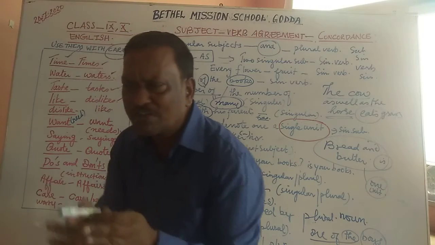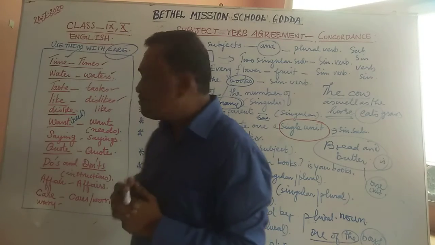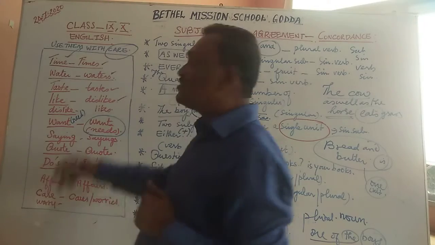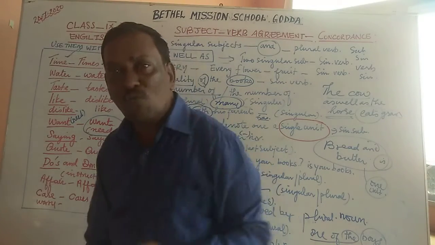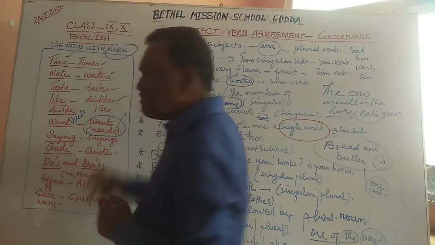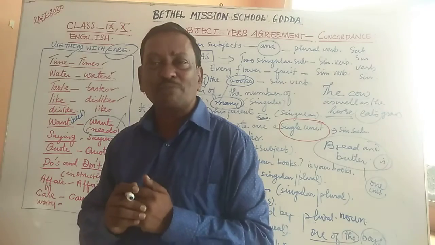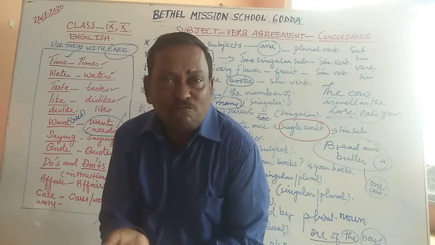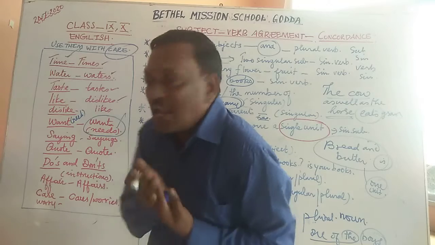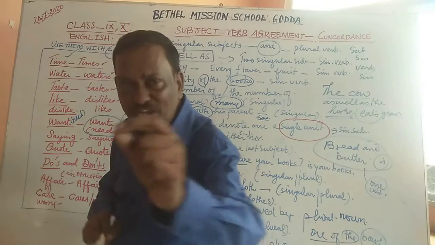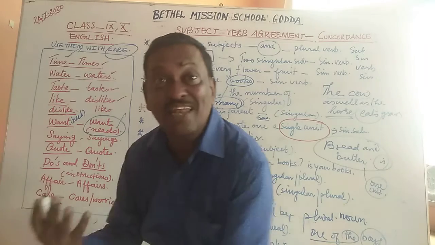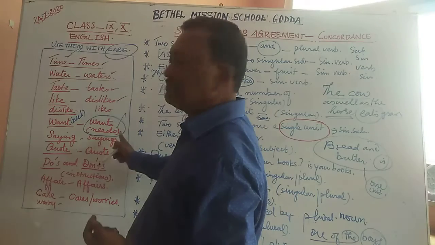I need a sheet of paper, or I want a sheet of paper. Wants. It can also be used with a plural sense. So what is the meaning of wants? My needs. My wants are limited. That means I don't need many things to live life. The needs of my life, okay, they are very few. So here wants means the different needs and necessities. That is what is meant.